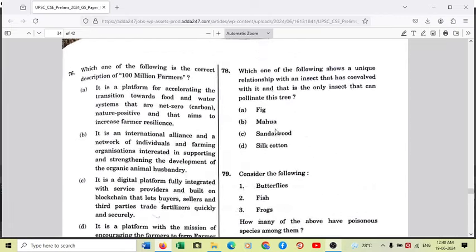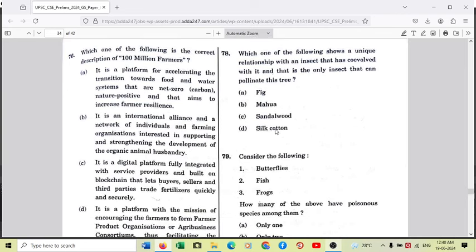Moving to another question on your screen, 78 on your right. Which one of the following shows a unique relationship with an insect that has co-evolved with it, and that is the only insect that can pollinate this tree? The answer is not mahua, not sandalwood, but fig. Fig trees are very unique trees wherein the flower is at the center of an immature fruit.